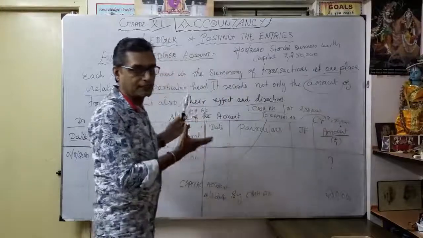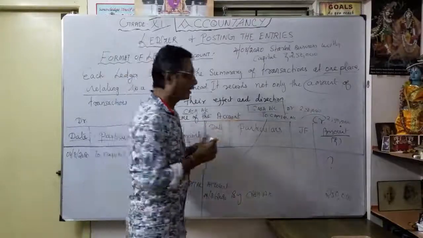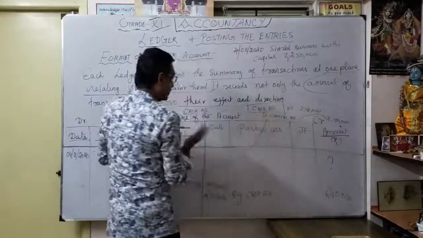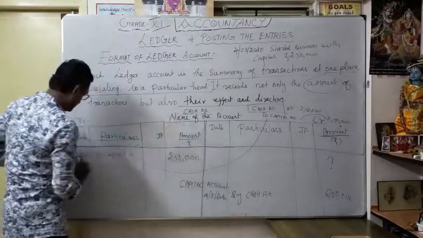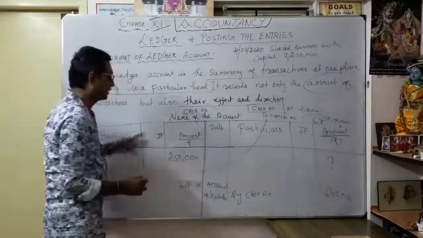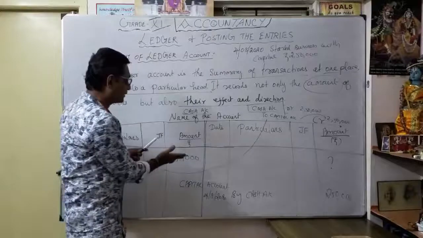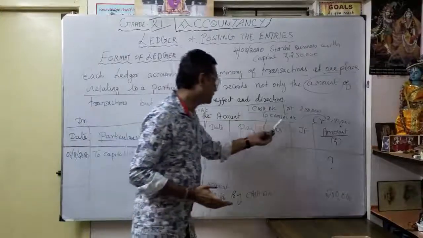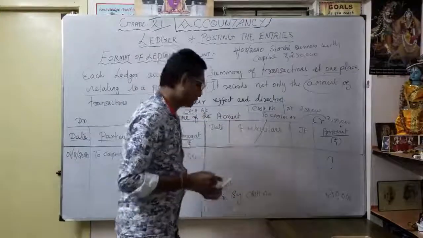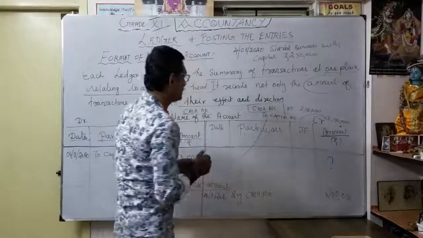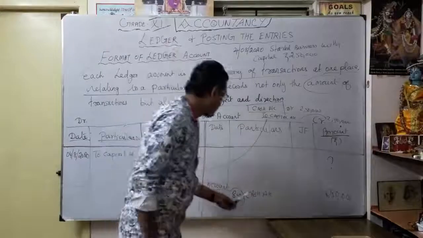I am going to write the ledger. First, which account do I have to open? The cash account. The name of the account is cash account, so we always start from here. The debit part is to capital account: in the form of cash account debit to capital account, 2,50,000. What is the meaning here? How did I get the cash? In the form of capital, I got 2,50,000. Then again I open the capital account, with the same date. I write by cash account. Here, by, as a capital, is credit. Correct.